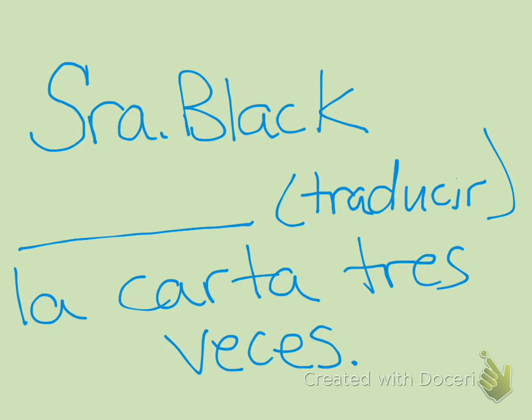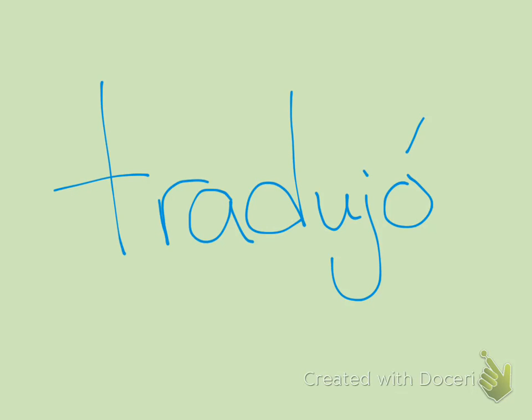Señora Black blank la carta tres veces. She translated the letter 3 times. What would you do with traducir? That should be tradujo. It's preterite because it tells you a specific number of times in the past. All right, so that's your review for preterite and imperfect. Hopefully that will help you with your test.